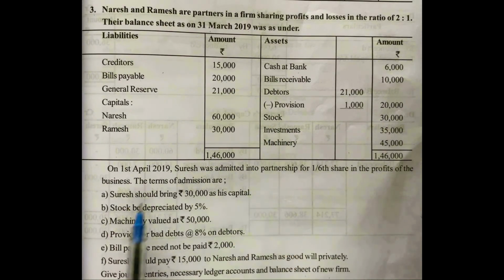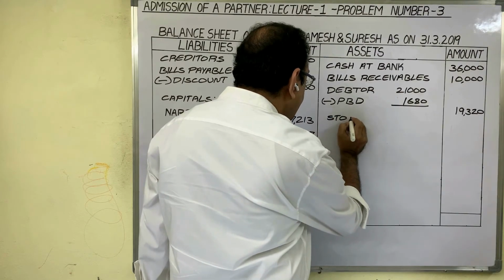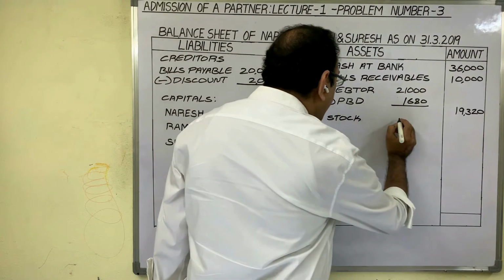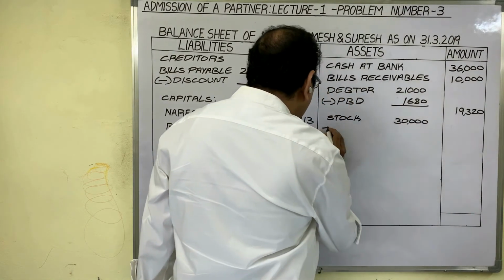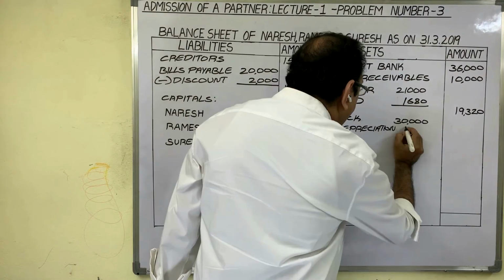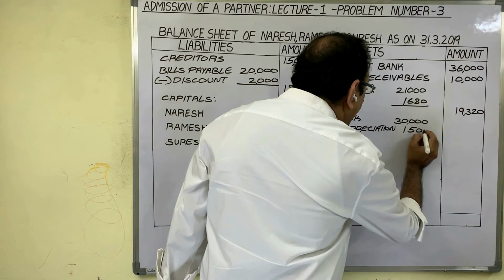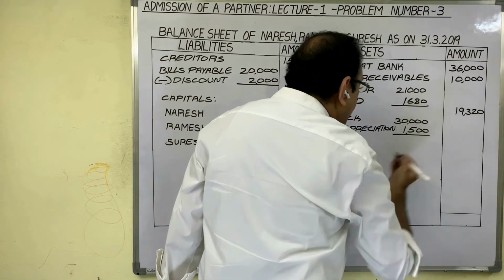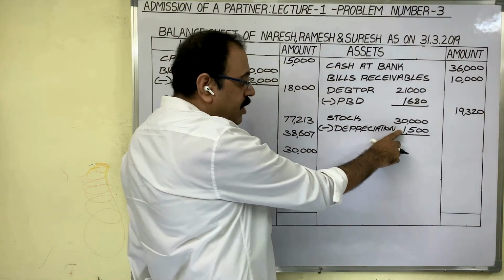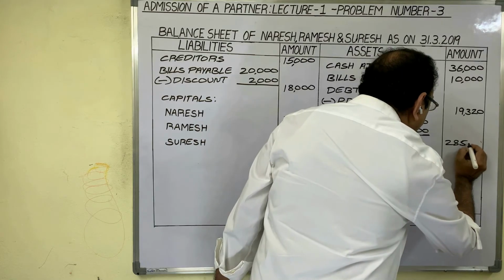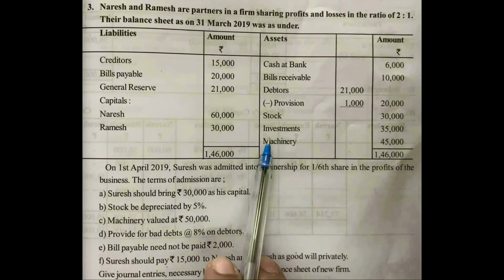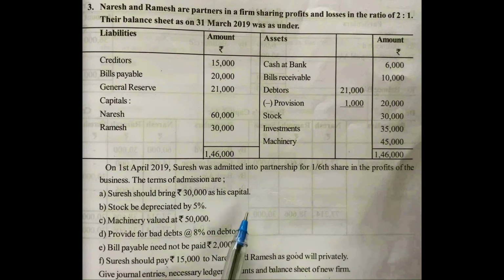Related with stock, adjustment number B: stock depreciated by 5%. Stock. As there is adjustment, show the amount in inner column 30,000 rupees minus depreciation 1,500 rupees. In revaluation account on debit side we have calculated now. That amount you have to take here. Then the difference amount in amount column, 28,500. Next one is investments 35,000 rupees.